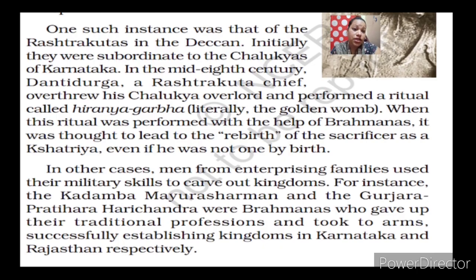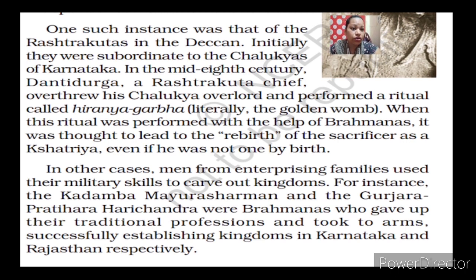One such instance was that of the Rashtrakutas in the Deccan. Initially, they were subordinate to the Chalukyas of Karnataka. In the mid 8th century, Dantidurga, a Rashtrakuta chief, overthrew his Chalukya overlord and performed a ritual called Hiranyagarbha. They became so powerful that they threw away their overlord.